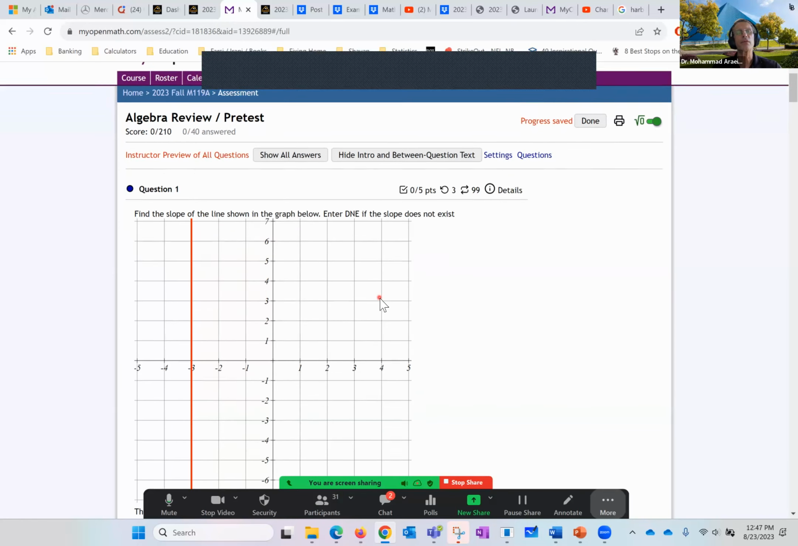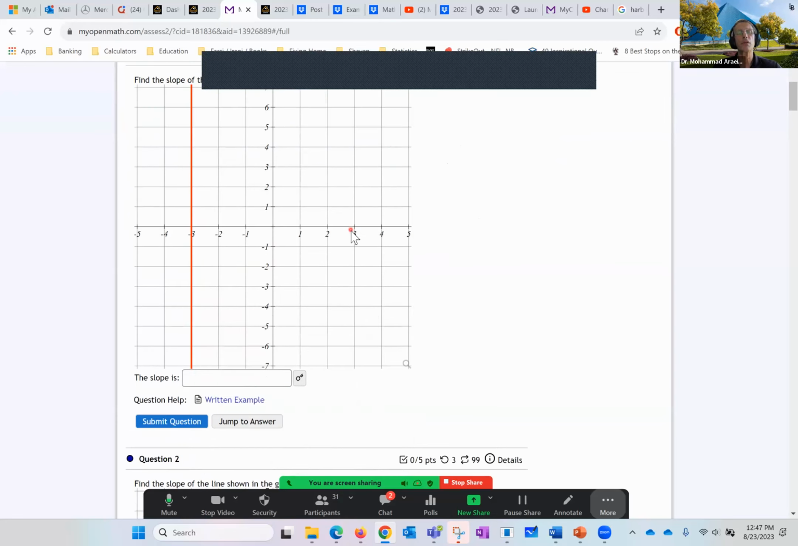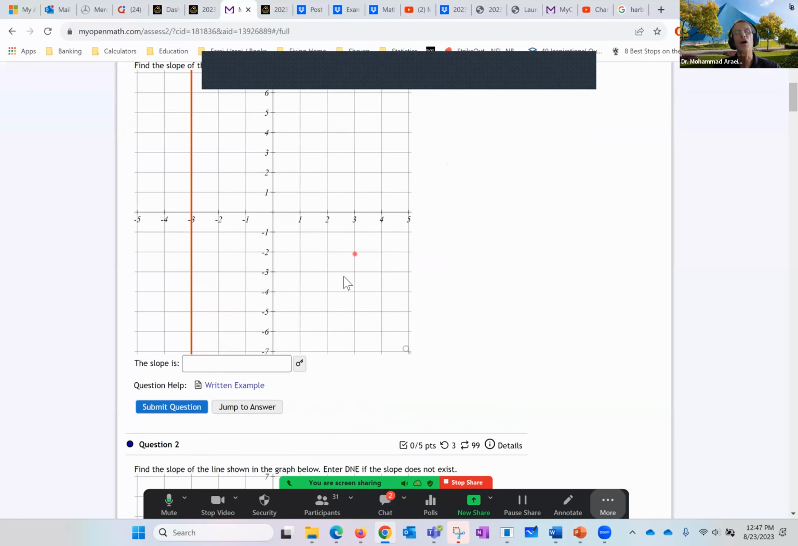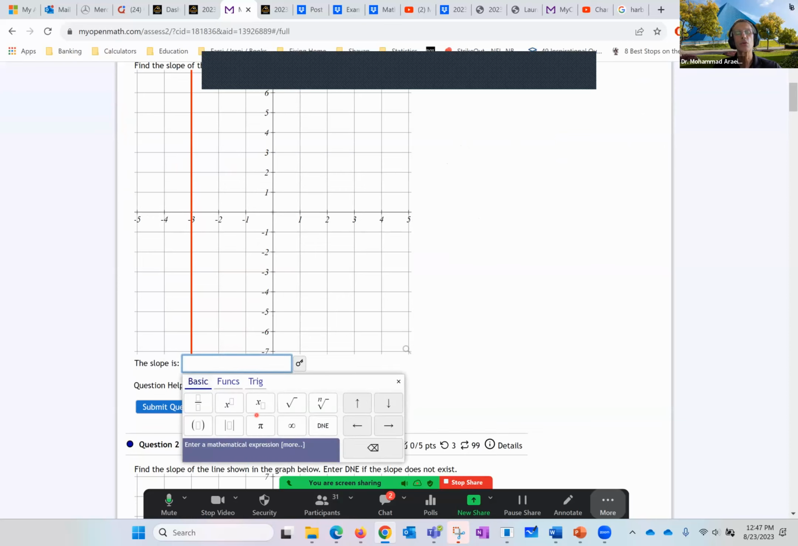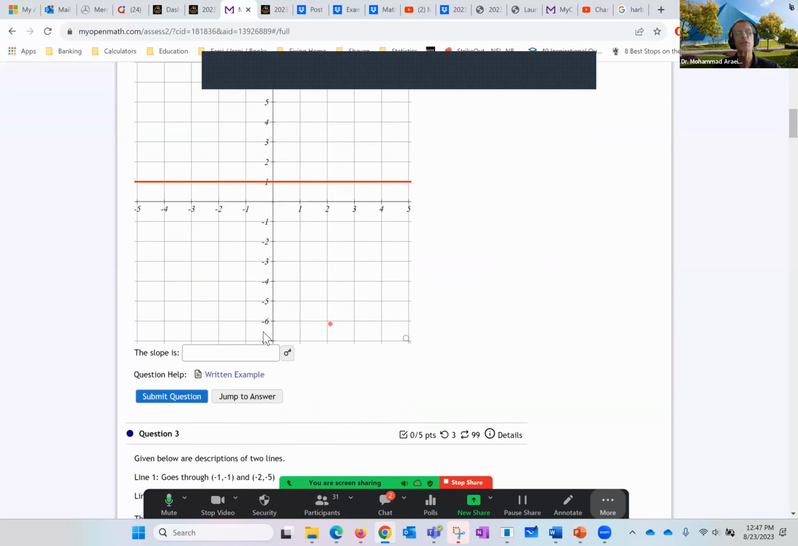So take a look at the first one. For example, this is a vertical line. They are asking for the slope. The vertical line slope is undefined. So they don't have the word undefined. We're going to write does not exist. This one is a horizontal line. I hope you remember the slope is 0.